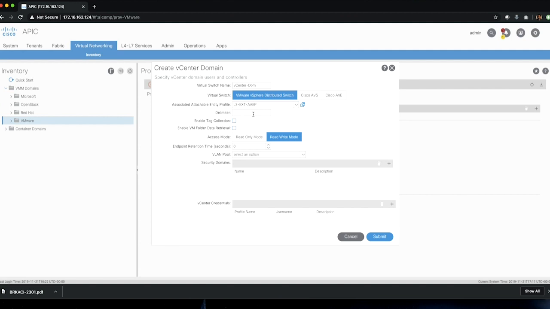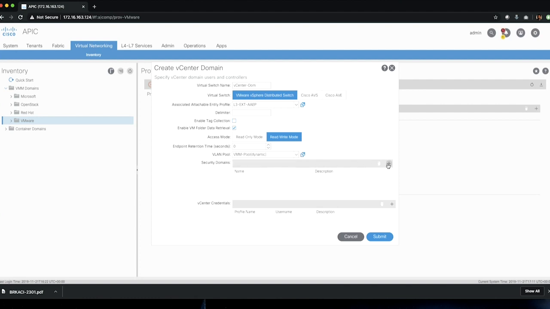Let's use an existing one, and then we'll enable VM folder data retrieval and put it in the read-write mode so that you can make changes from your ACI fabric as well. Once you're done with this, the next step is to select the VLAN pool. Remember, we created a VLAN pool, VMM pool. Let's select the VMM pool.